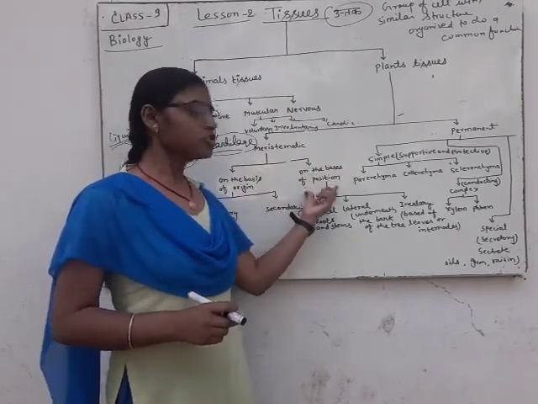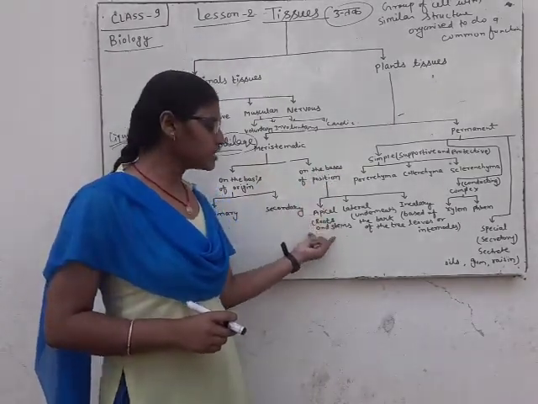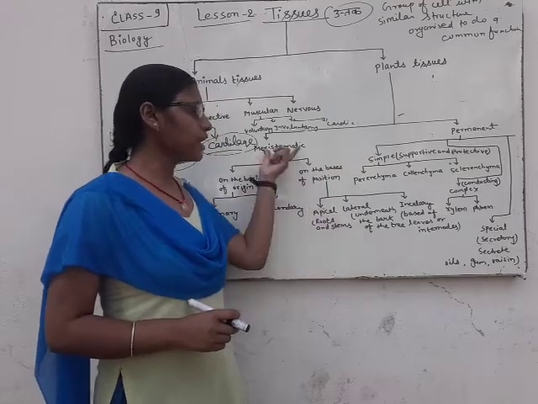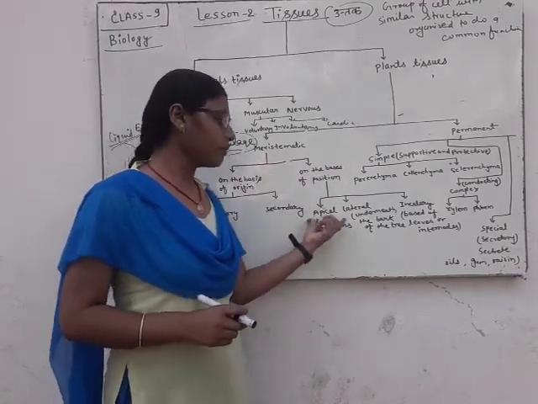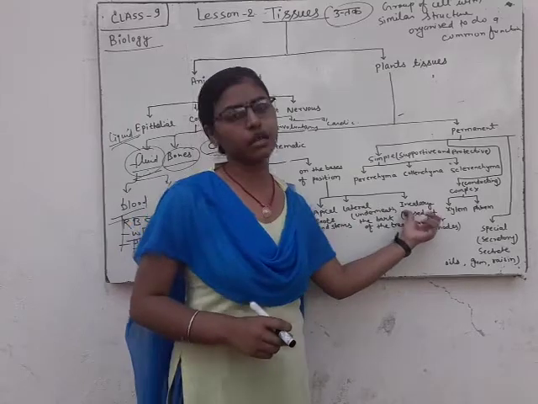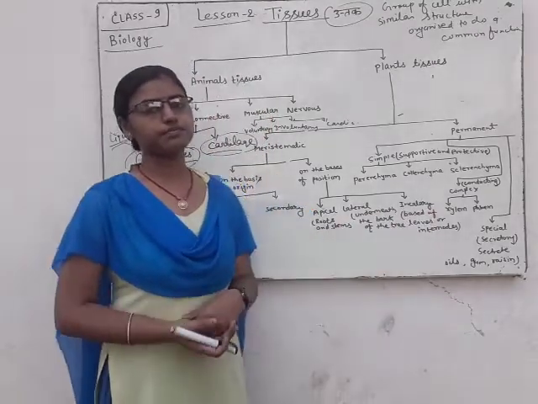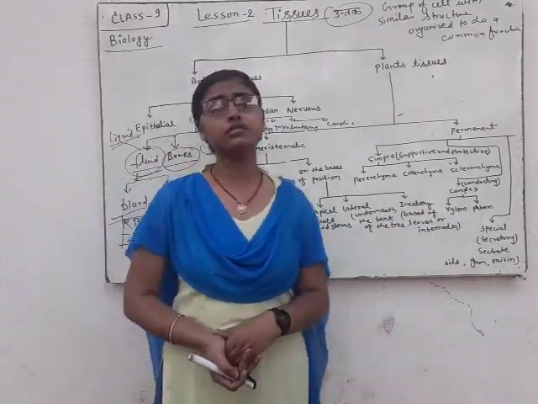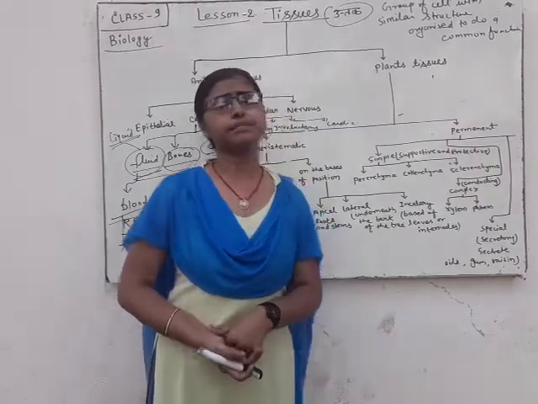And on the basis of position, we will discuss the parts of the meristematic tissue: apical, lateral and intercalary. Apical tissues are found in roots and stem.